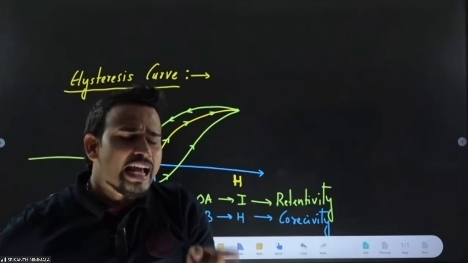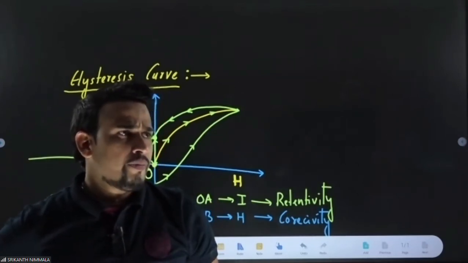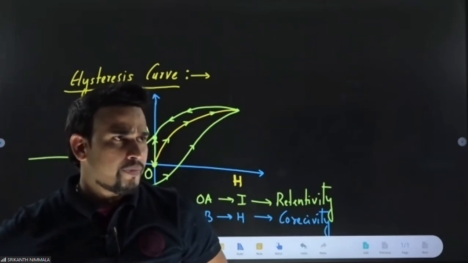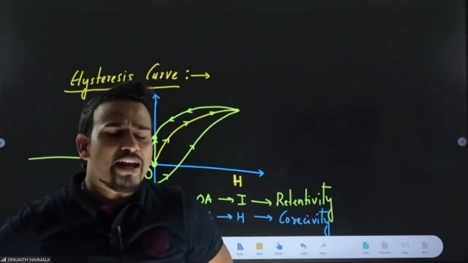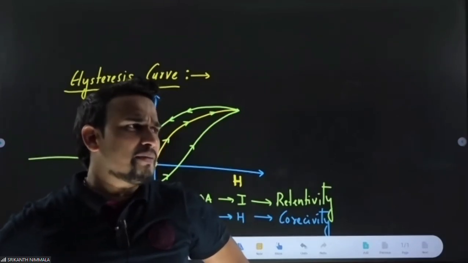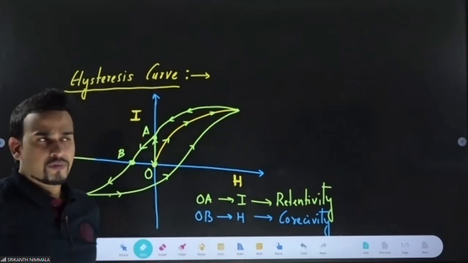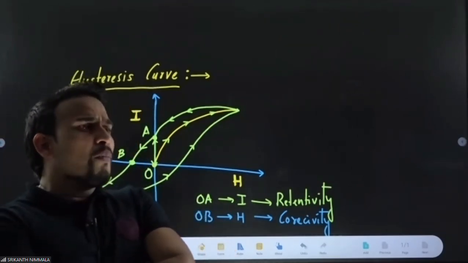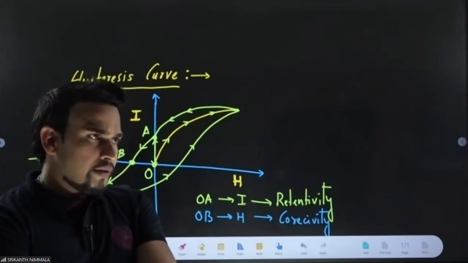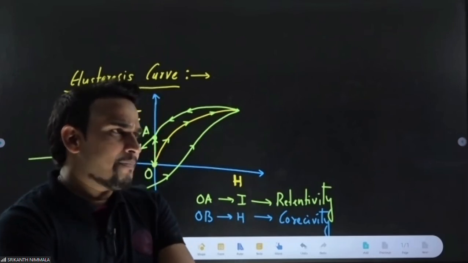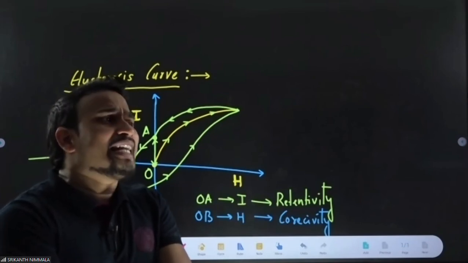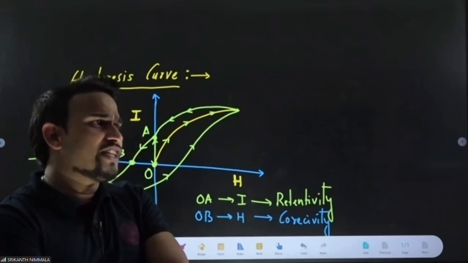So even when H becomes zero, the body retains some magnetism. This is retentivity. Look at the name, retain. This is retentivity.